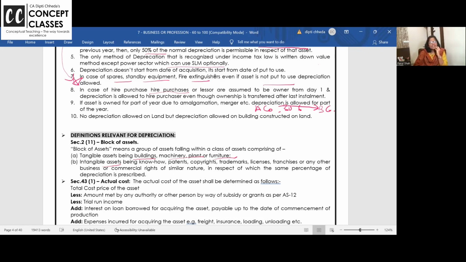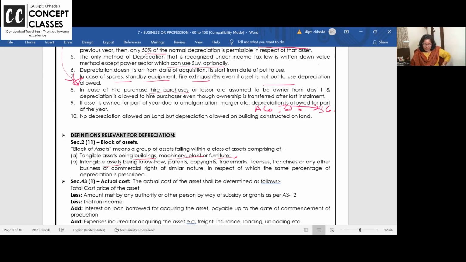When asset is sold, then how will its individual cost be known? So individual cost we don't want. Part of the block sold, one of the assets, three machinery are there. One machinery sold, you are not calculating the profit or loss. Clear? Right.